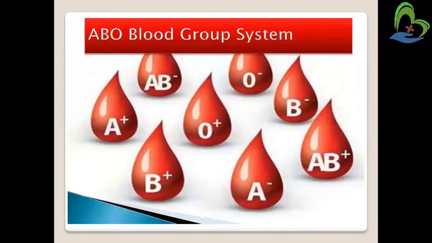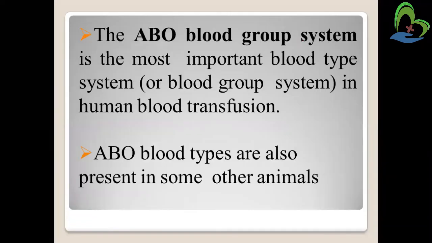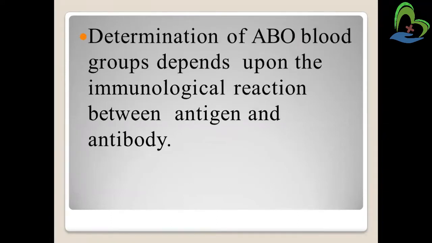Now we will see about the ABO blood group system. The ABO blood group system is the most important system in blood transfusion. It's also seen in other animals. Determination of ABO blood group depends upon the immunological reaction between the antigen and antibody.